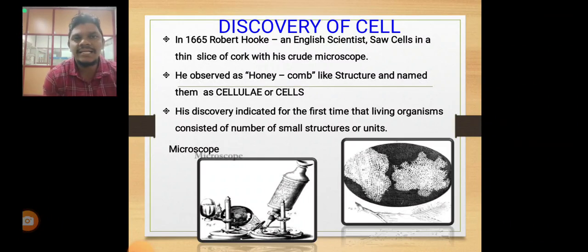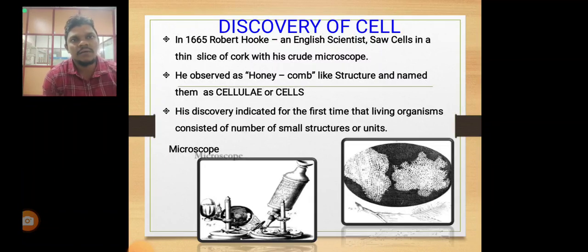He observed a honeycomb, a comb-like structure, which he named cellulae or cells. Robert Hooke observed the honeycomb-like structure named cellulae, or cells. His discovery indicated for the first time that a living organism consists of a number of small structures or units.